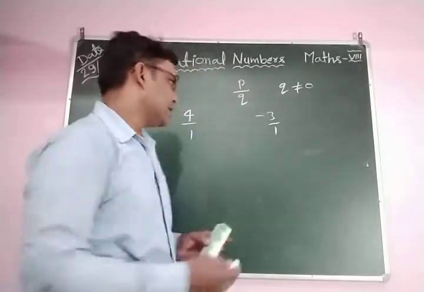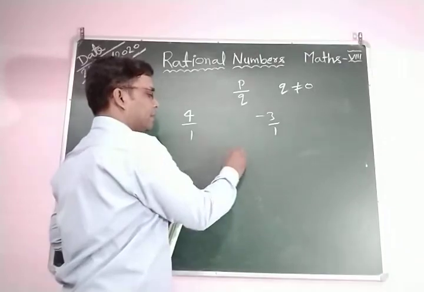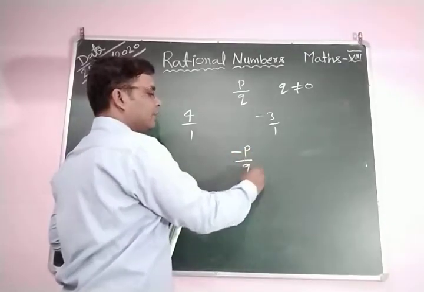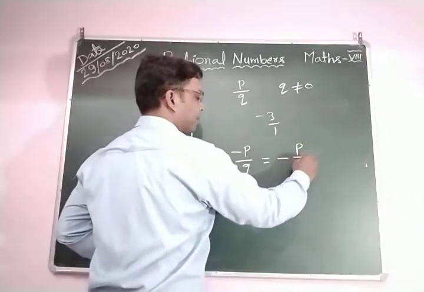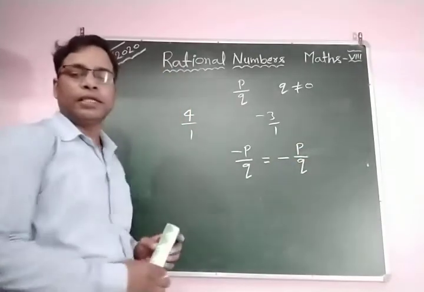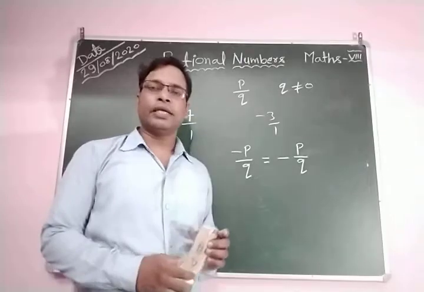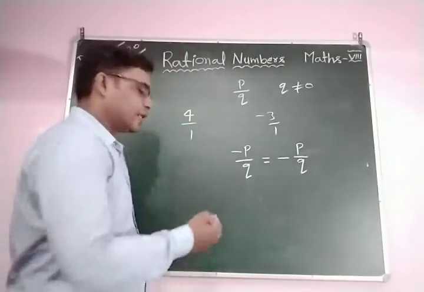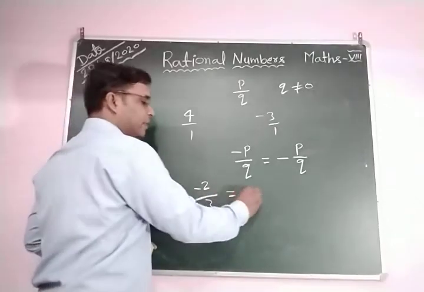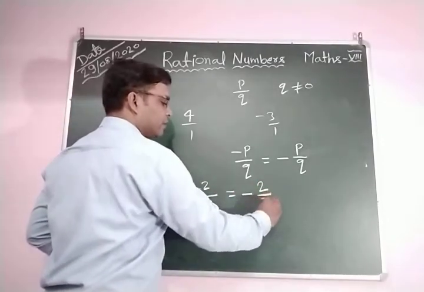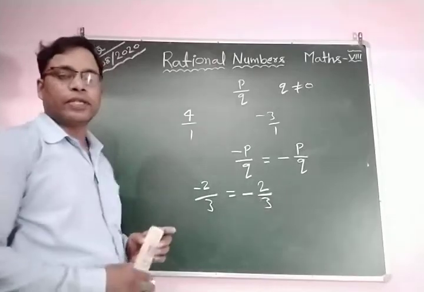Now, any rational number given as minus P by Q, you can also write as minus P by Q. Both are the same. For example, you can write minus 2 by 3, and also minus 2 by 3. Clear?